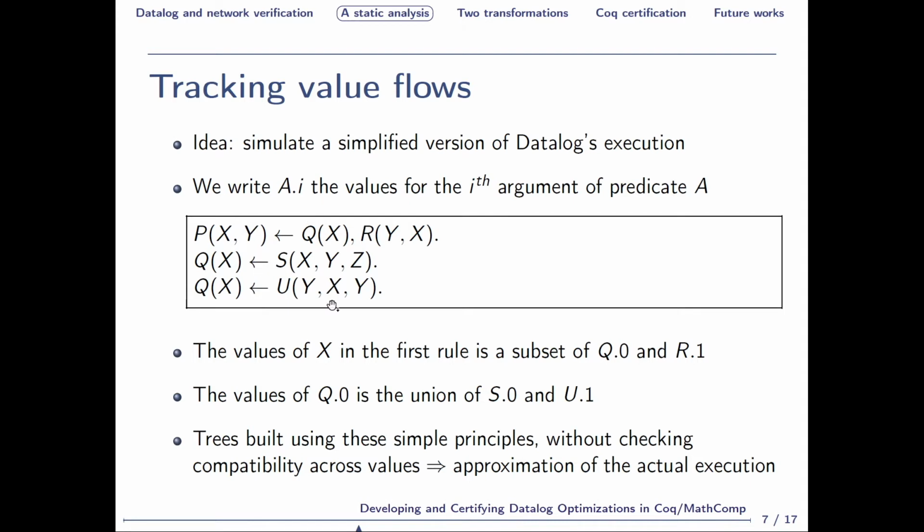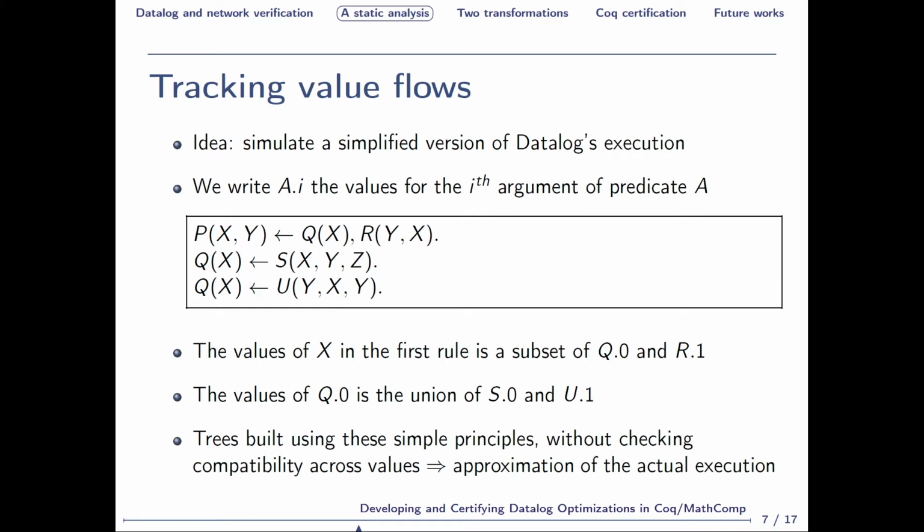So first observation, the set of possible values for x in the first rule is a subset of the intersection of what goes through this position, Q0, and what goes through this position, R1. We focus without loss of generality on Q0. So assuming Q is fully defined by the last two rules, the value of Q0 is precisely the union of S0, S, and U1.